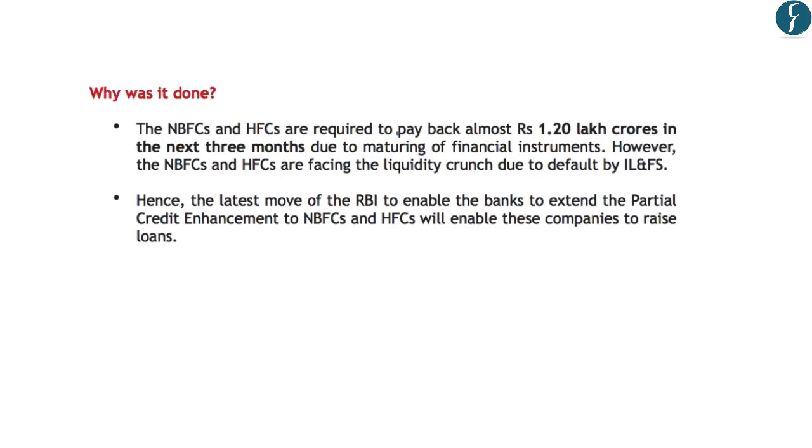Now, why has the RBI allowed for this partial credit enhancement? Now, we know that the NBFCs and the housing finance companies are required to pay back almost rupees 1.20 lakh crores. However, we know that the NBFCs and HFCs are facing liquidity crunch due to the default by the IL and FS. So this move by RBI to extend the partial credit enhancement to NBFCs and HFCs will enable these companies to raise funds or loans. So simply we should know that the NBFCs and HFCs are required to pay back loans.